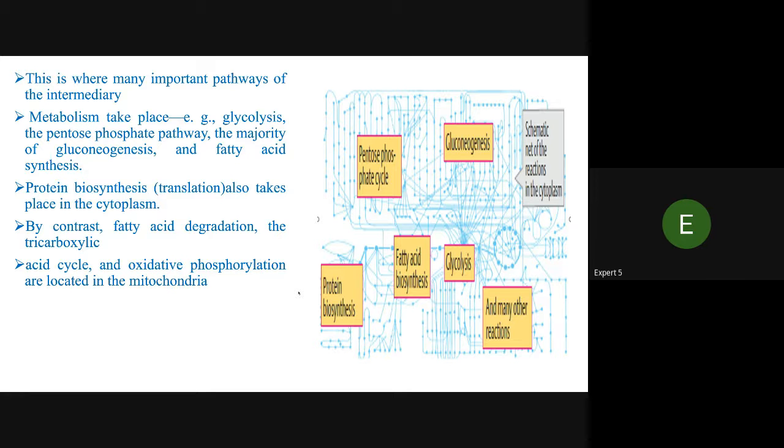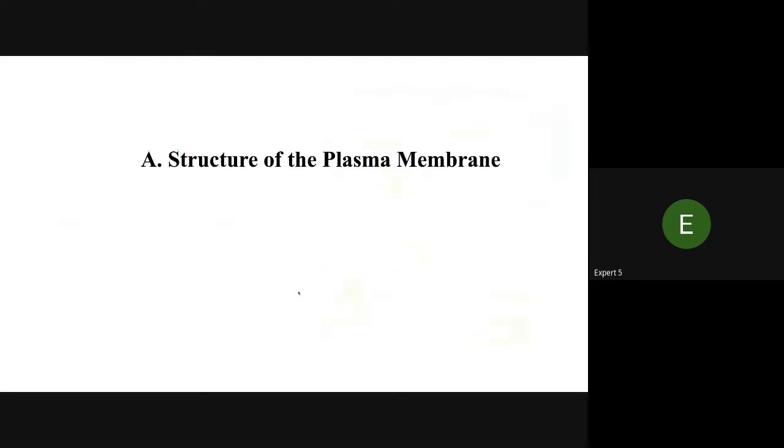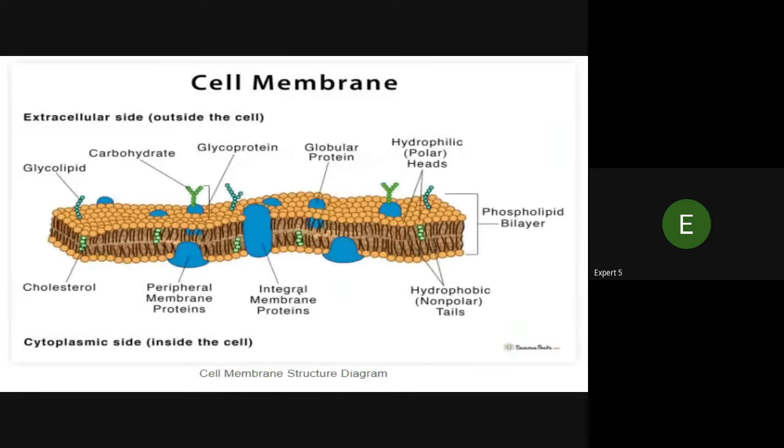This is the schematic net of the reactions in the cytoplasm: gluconeogenesis, glycolysis, protein biosynthesis, and many other reactions in the cytoplasm. Then we will start the cell membrane.